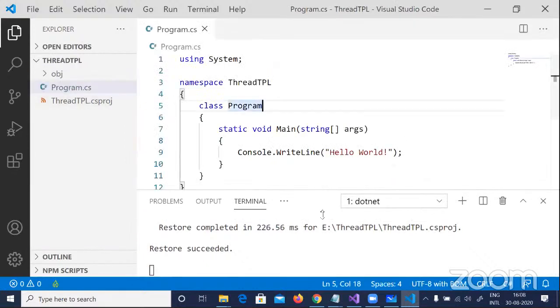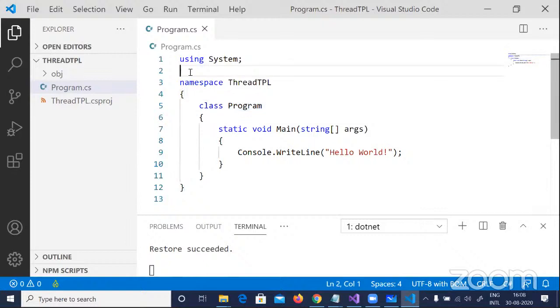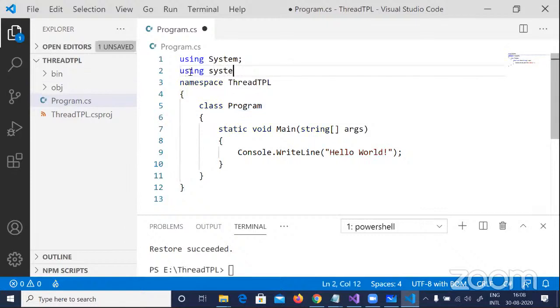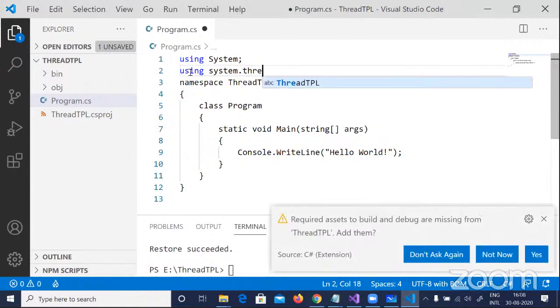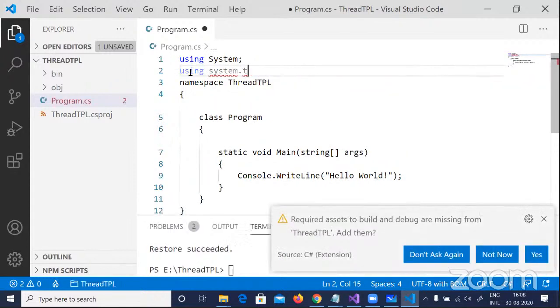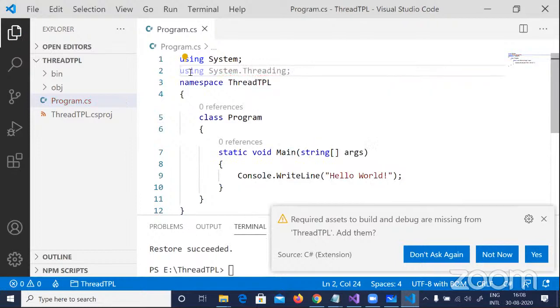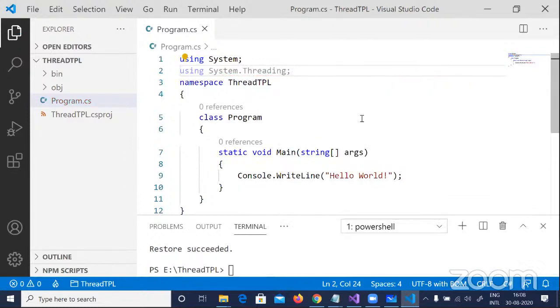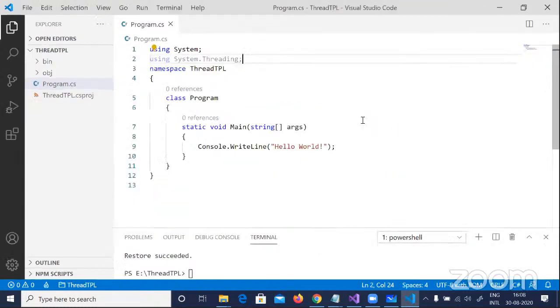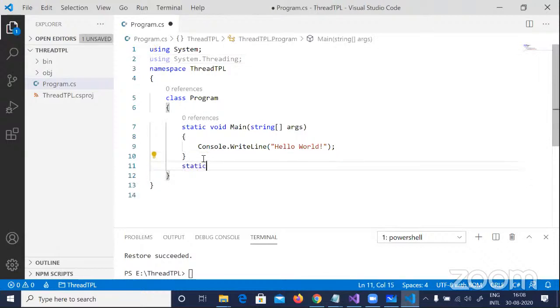Now here, what we will do is let us use threads, using System.Threading. My goal here is to demonstrate that thread does context switching and the Task Parallel Library does not do context switching. That is the goal out here. So I will go ahead and create a method here, let us say static void SomeHeavyTask.